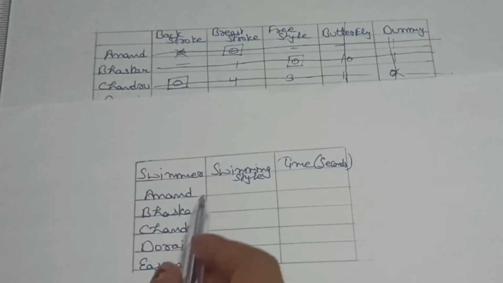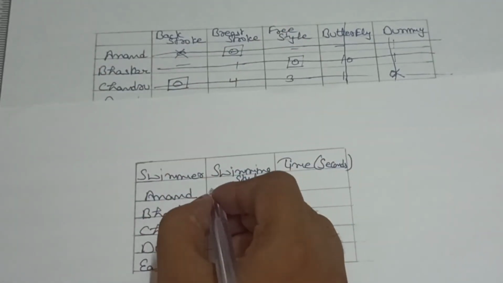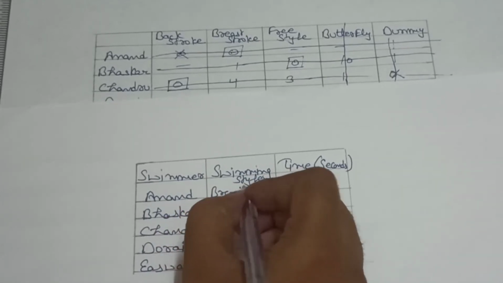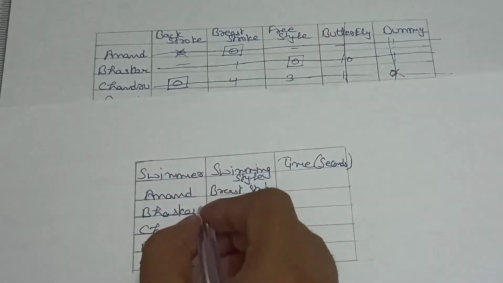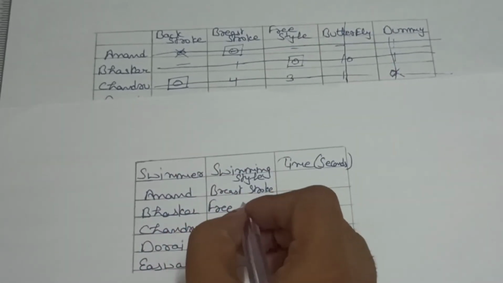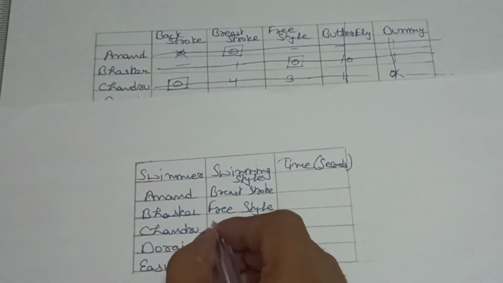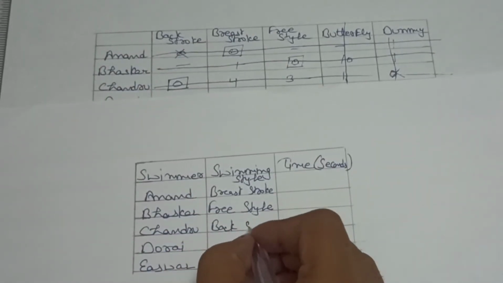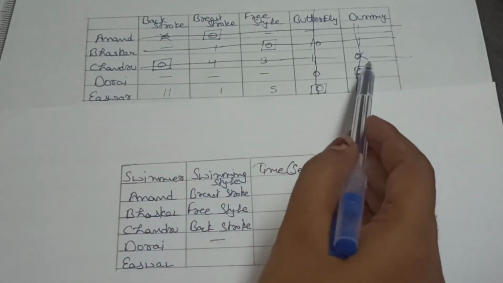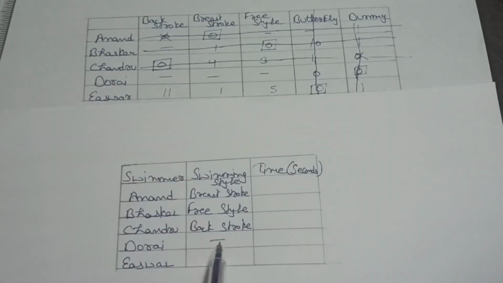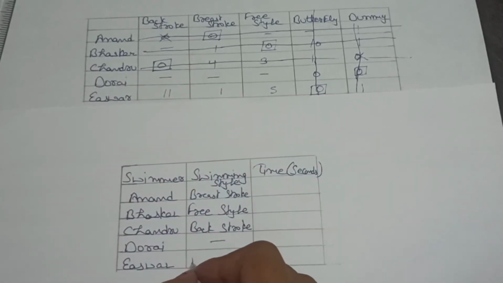Now we will write here swimming styles. For Anand, second style, breaststroke. For Bhaskar, third style, freestyle. For Chandru, first style, backstroke. For the fourth swimmer, last style means nothing. For the last, Iswar, we have the style of butterfly.